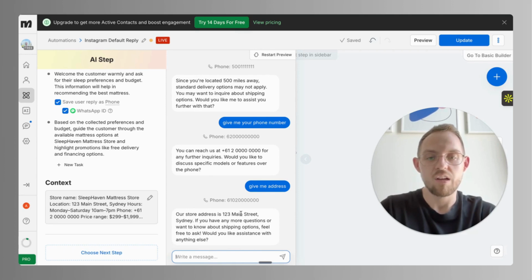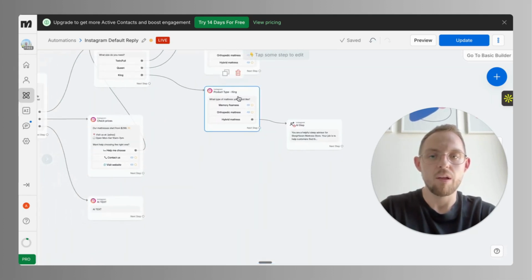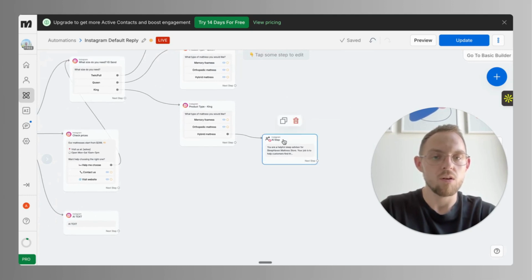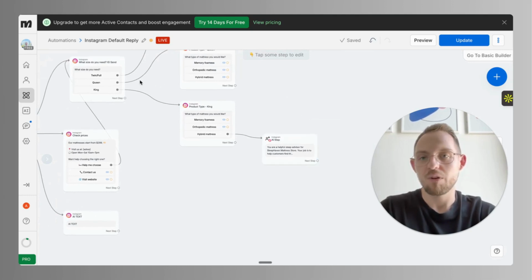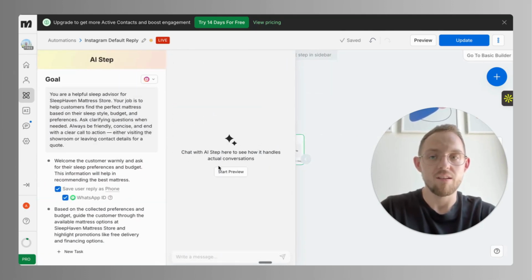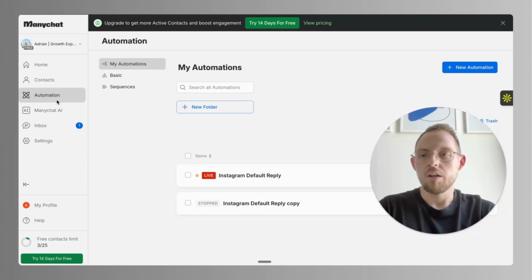It will be human all the time, but it all depends on how we prompt it. This is something that we can simply add to our Instagram, and it will be up and running all of the time. I can't do it because I'm on the free plan, but it's good that we can test it inside the tool and we are not using any tokens.